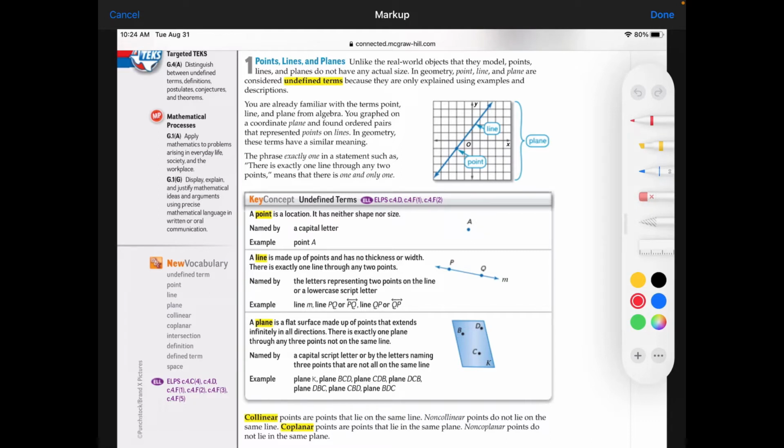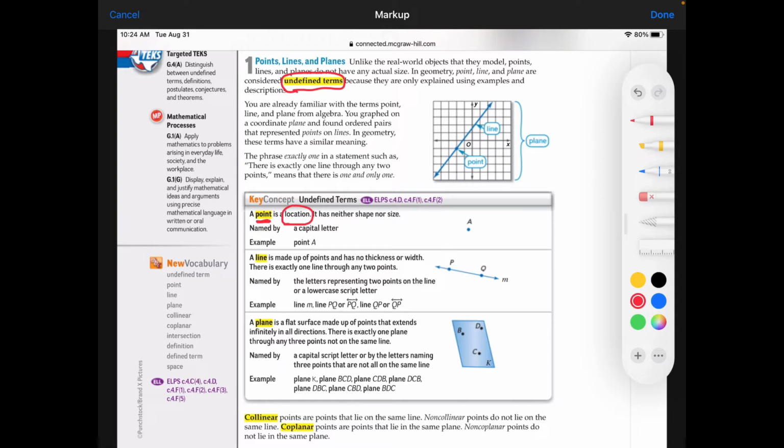The things that they all agreed upon we call undefined terms. Those are things that we can all agree on with no argument. And the first of those three undefined terms was a point. What a point is, it's a location.